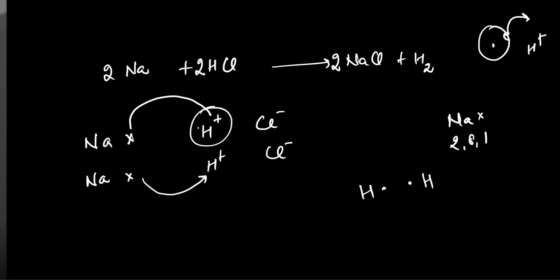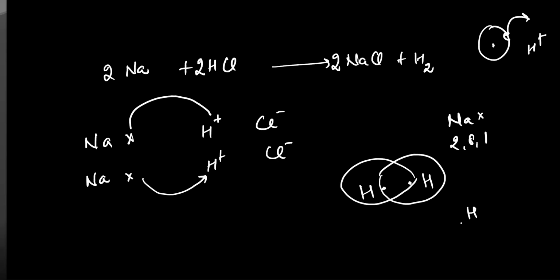So these H+ ions don't have an electron, and they will receive one from sodium. When they get one electron, their charge vanishes, because the positive charge is due to loss of electron. Sodium donates it, so the plus charge is removed and it forms hydrogen gas. For two H+ ions, we need two electrons to become hydrogen gas. One electron goes to this one, one to that one, and they bond together to form hydrogen gas.